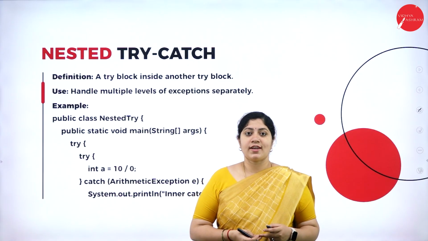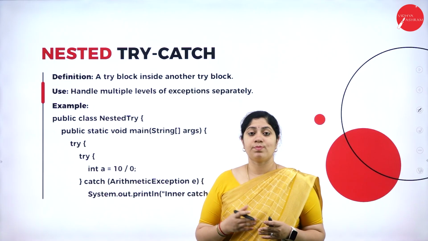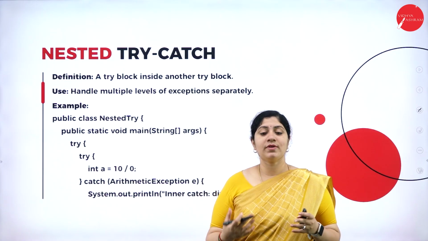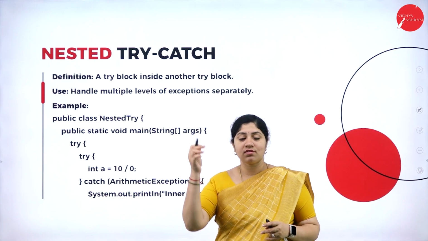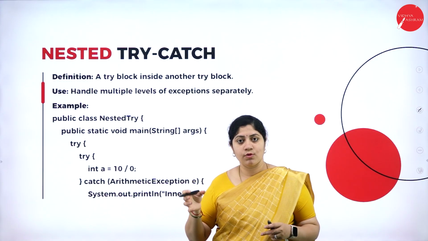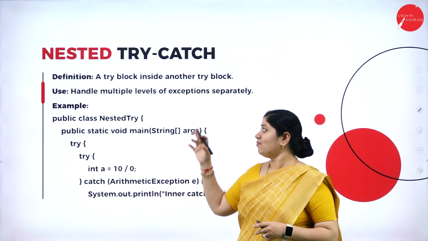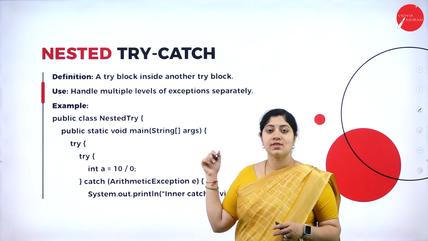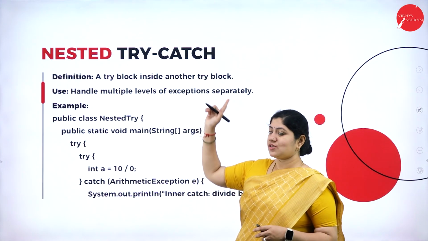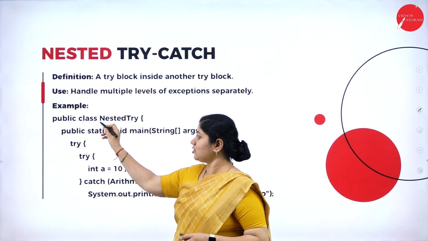Now let's understand nested try catch. The nested try catch means multiple try loops will be considered, or we can also say that a try block inside one more try block is considered as nested try, and we will be utilizing a catch too with respect to this try. So it is called as nested try catch. So let's see an example here.